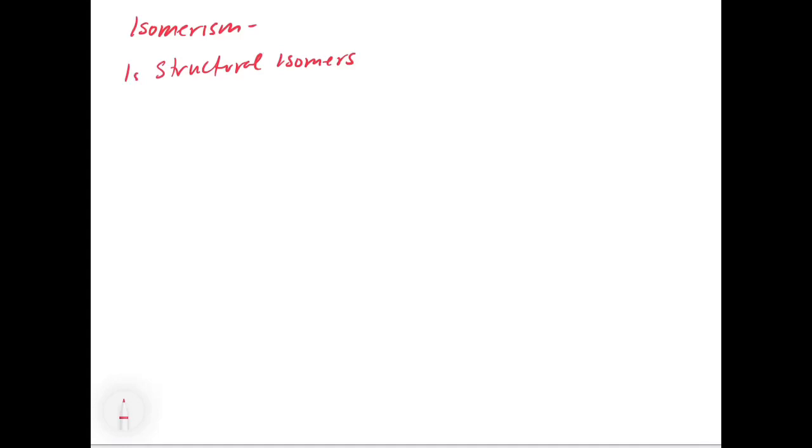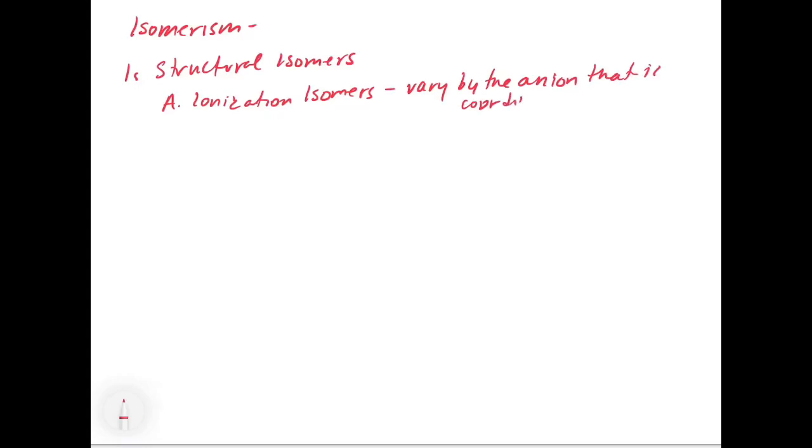So we can have ionization isomers. This is a situation where you have a different anion coordinated to the metal. Let's take a look at one example.